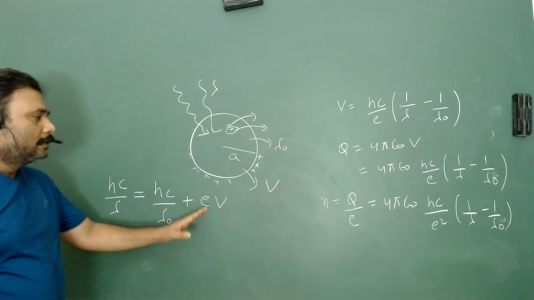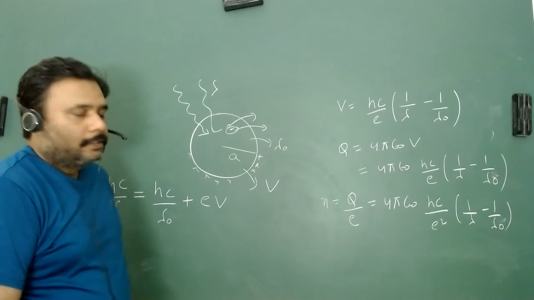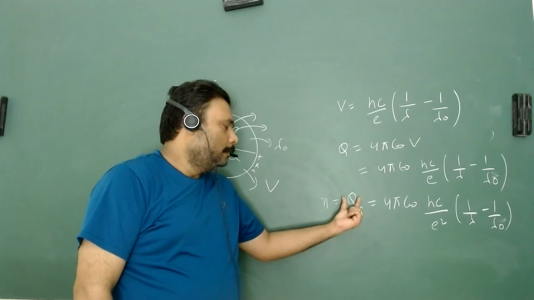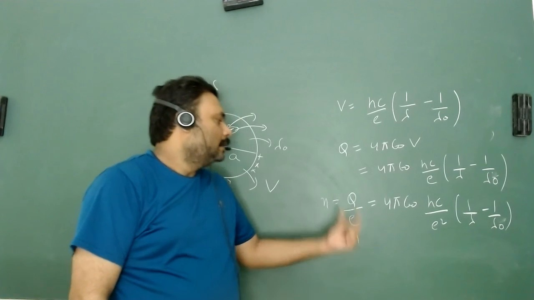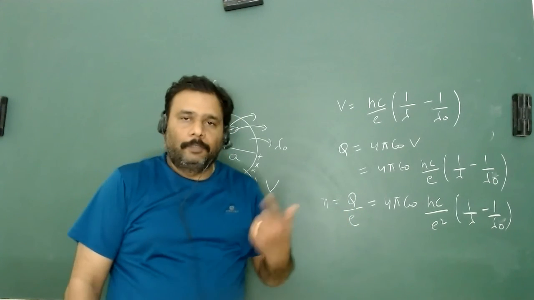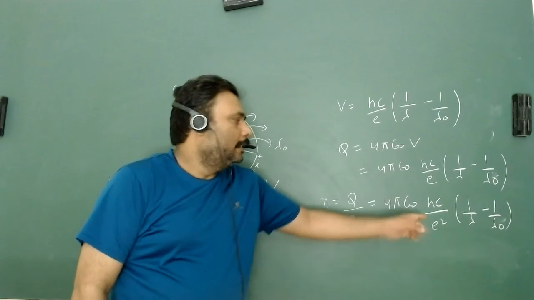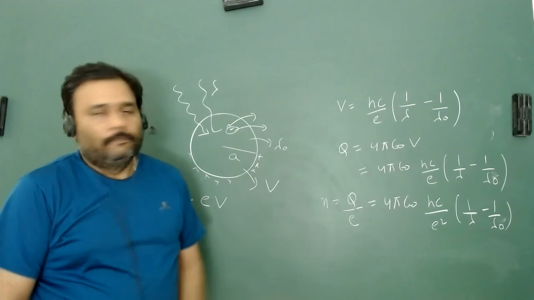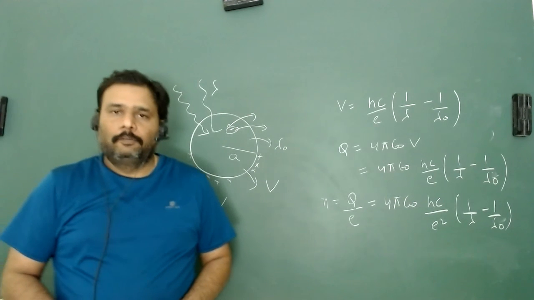So we can find all of this, and once we get the total charge and divide it by the charge of one electron, we can find the total number of photoelectrons. So this is a very wonderful problem. So let's go for the next one.